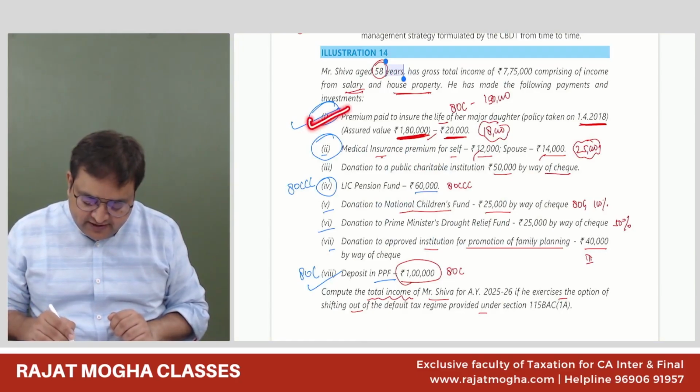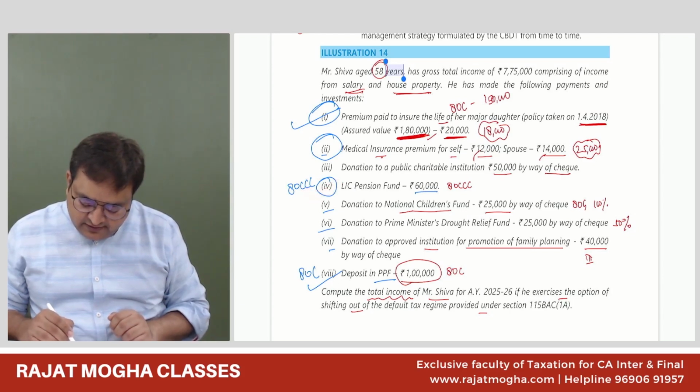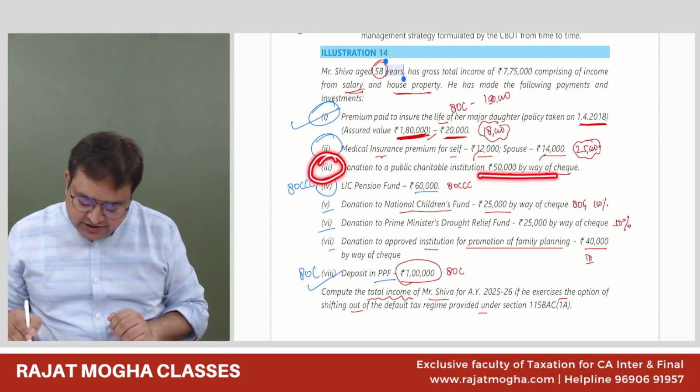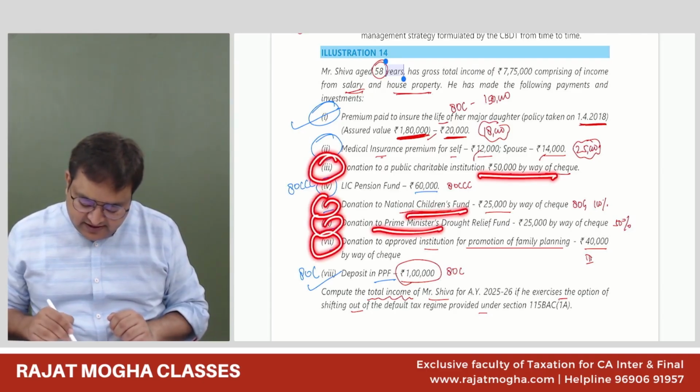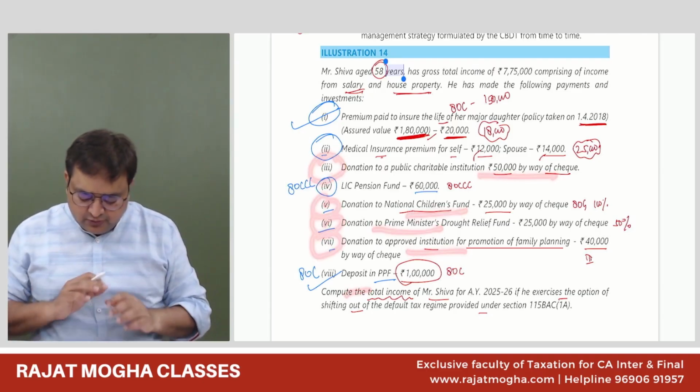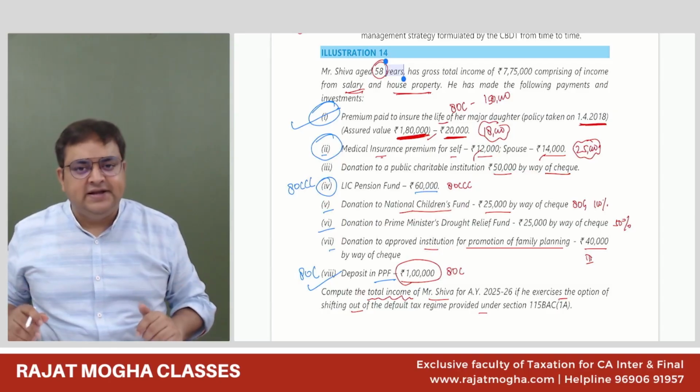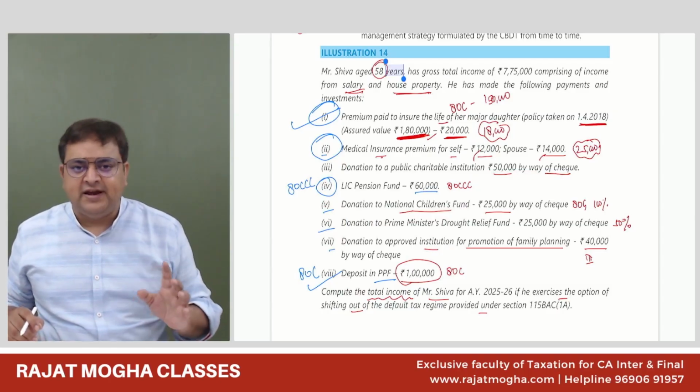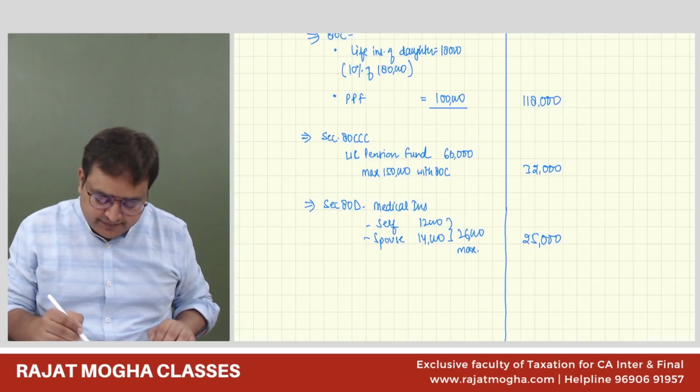First is done, second is done, fourth also, and the third, fifth, sixth and seventh are all 80G. There is no other deduction left apart from 80G, so this is the last one. We can take it now, 80G.